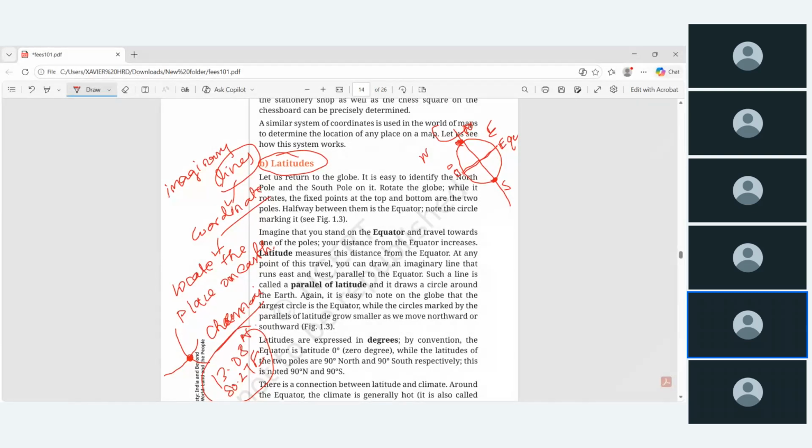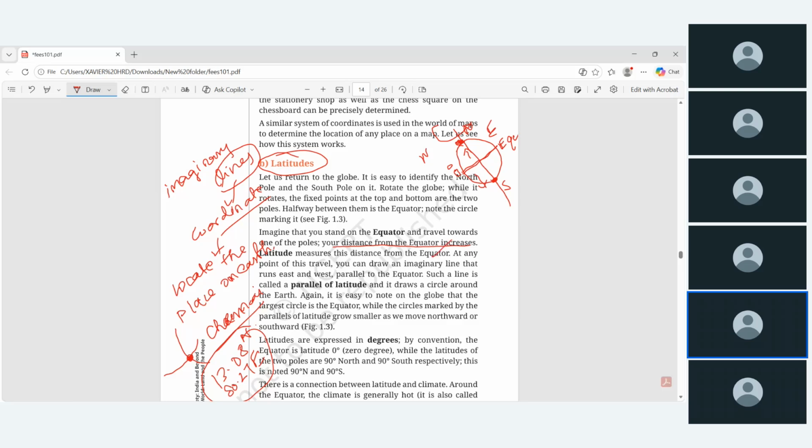Imagine you are standing on the equator and you are traveling towards one of the poles, either northward or southward. Whenever you travel from the equator to either pole, the distance increases. This is what the book says: you travel towards any of the poles, your distance from the equator increases. Latitude measures this distance from the equator.